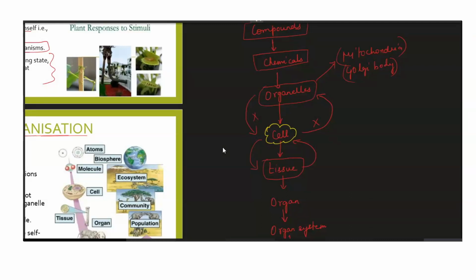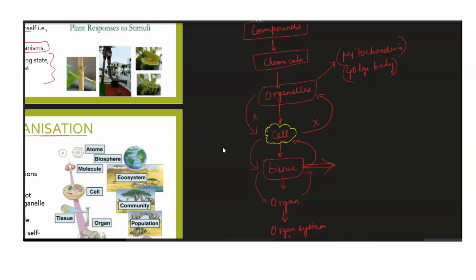Likewise, it is true for tissues and organs also, right? And likewise for all other things. So individually, when you accumulate their functions, they collectively perform one function, which is only exhibited by that particular organization. A tissue will be performing a different function, and a cell will be performing a different function at its level. Okay, so let's try to understand this with an example.